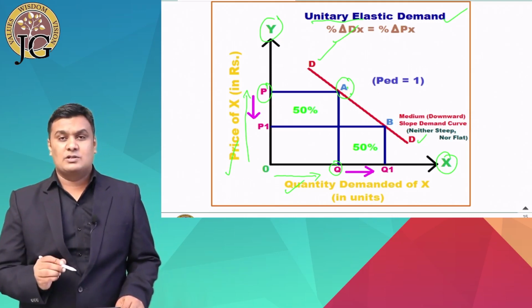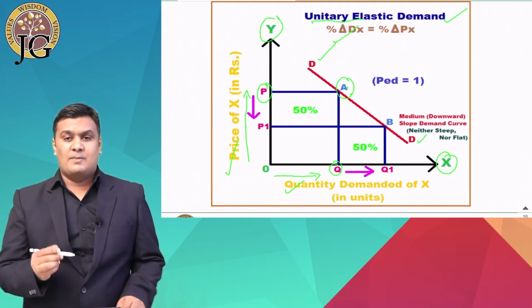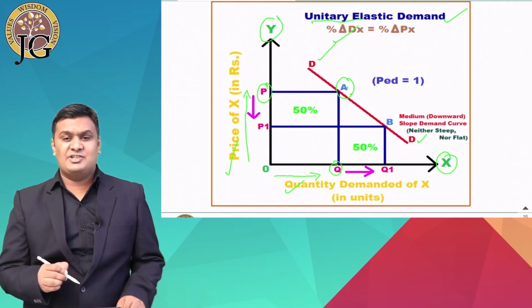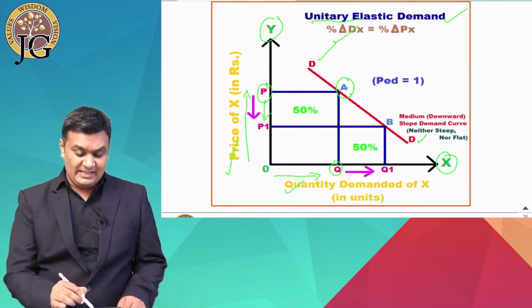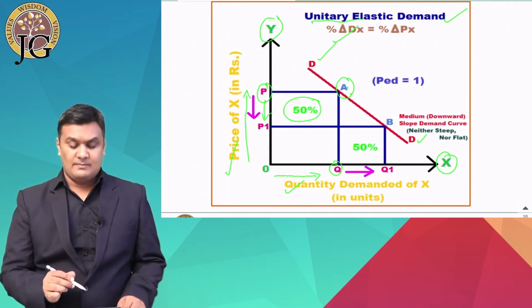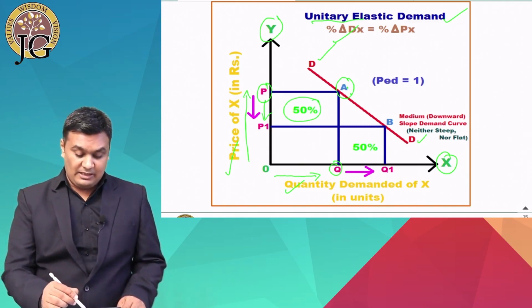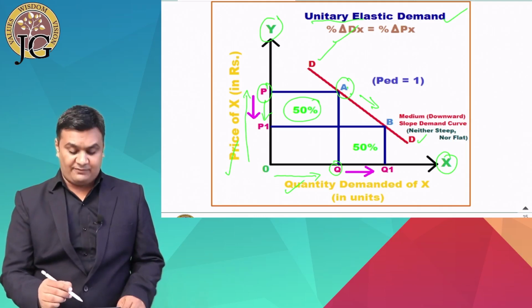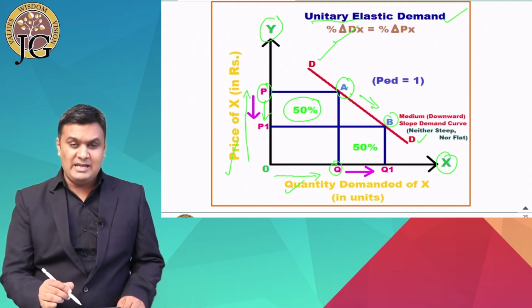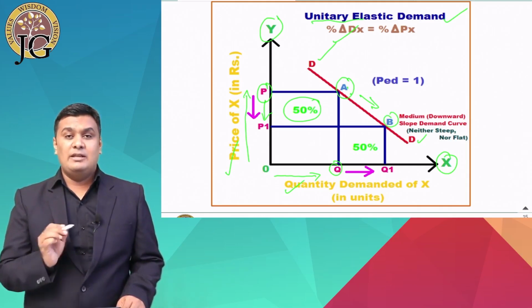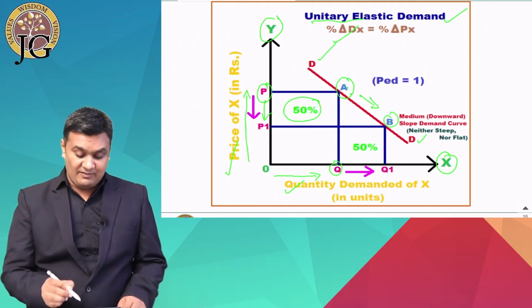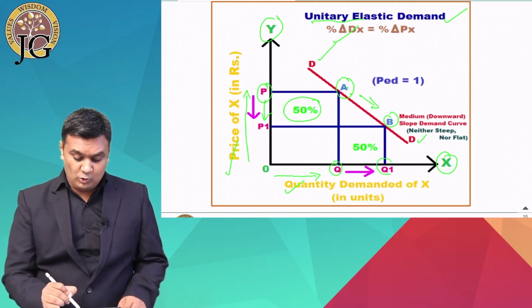Now suppose due to any reason the price changes from P to P1, that is equal to 50%. Due to that, the point on the demand curve will shift from point A to point B, and at the new point B we will get the new demand and price combination, which is Q1.